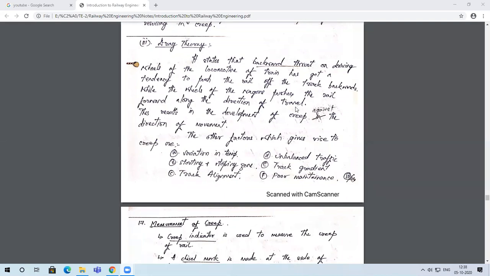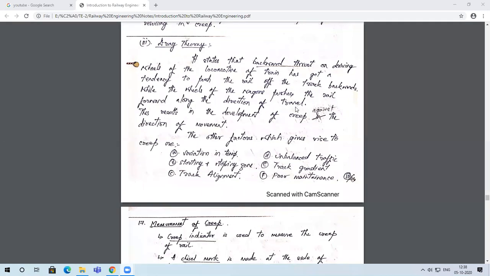But since the amount of thrust generated by the locomotive's driving wheels is too high, the rail will tend to move in the backward direction. It's like when you are trying to run while standing on a foot mat or a door mat. All of a sudden you could see that because of the thrust given by your feet, the mat gets pushed in the backward direction. Just like that, even here, when the driving wheels exert this amount of thrust, the rail will tend to move in the backward direction, right?